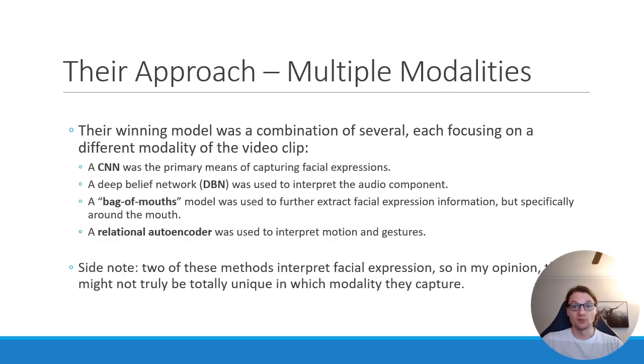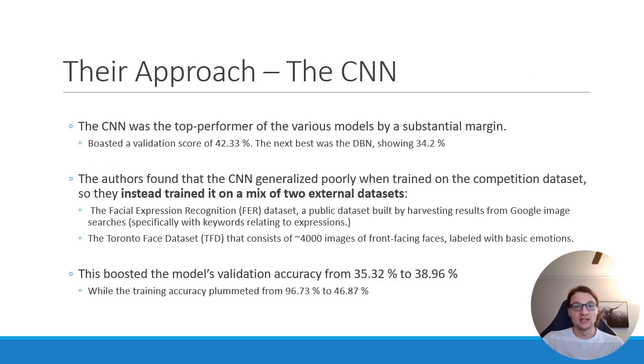To interpret facial expressions, they used a CNN and a bag of mouths model. To interpret audio, they used a deep belief network. To interpret motion and gestures, they used a relational autoencoder. The CNN for facial expressions appeared to be the most informative of these models by a considerable margin.